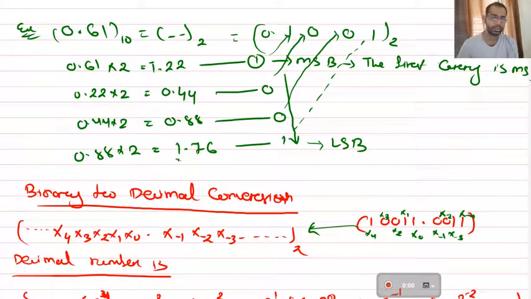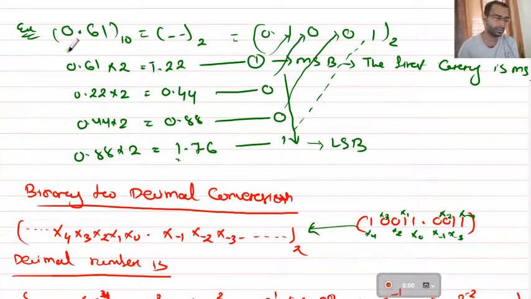Let us go to the next one, where we convert a fractional decimal number to a binary number. It is just opposite to the normal decimal number. In non-fractional decimal numbers we have to divide by 2, and in fractional decimal numbers we have to multiply by 2. So how will we get the carry? If you are multiplying a number, you will get a value. So what do you mean by carry here? As the statement says, the carry is the binary digit.